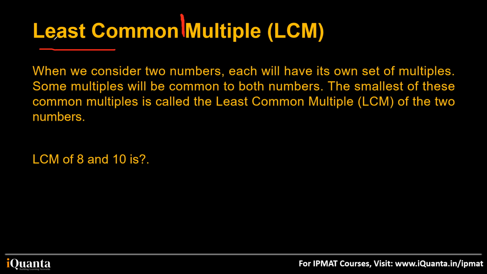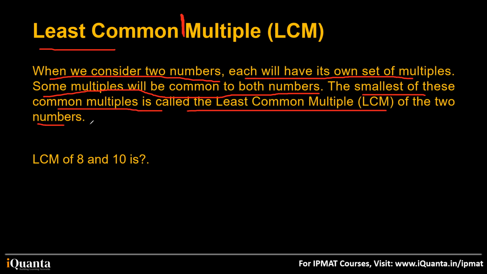You'll say, in HCF we find the factor. In LCM we find the multiple of given numbers. So when we consider two numbers, each will have its own set of multiples. If I have a number called 3, I'll have its multiples. If I take another number, say 7, it will also have its multiples: 7, 14, 21, and so on. Some multiples will be common to both numbers. The smallest of these common multiples is called the least common multiple of the given numbers.